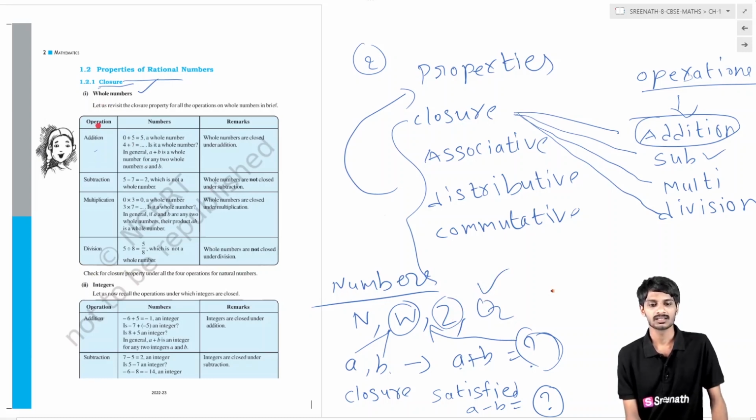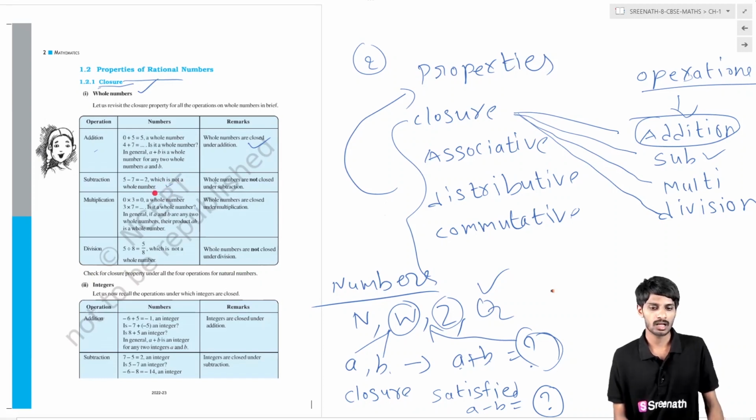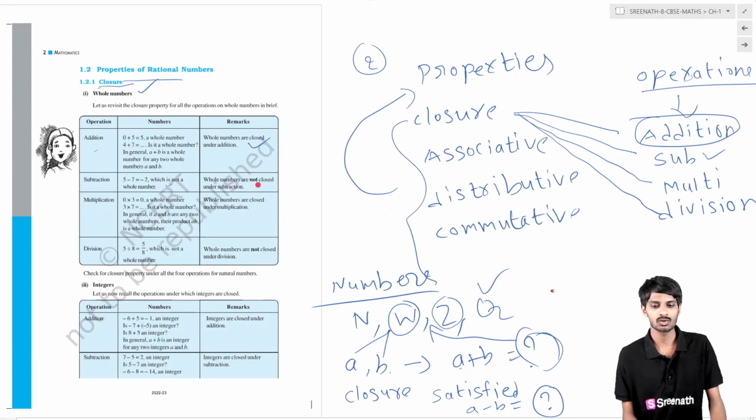For whole numbers, the closure property under addition: if you add two whole numbers, you again get a whole number. So whole numbers are closed under addition. If the operation is subtraction, and you take two whole numbers and subtract, you will get a result which is not always a whole number. So whole numbers are not closed under subtraction; the closure property is not satisfied.